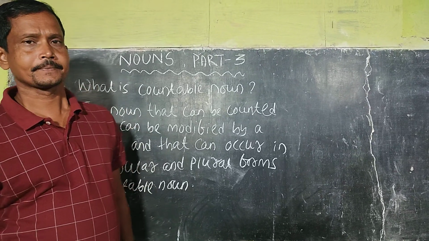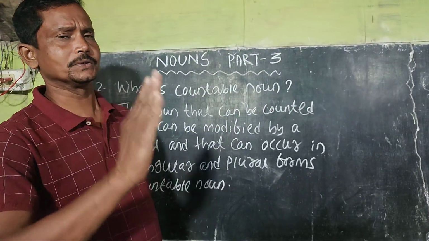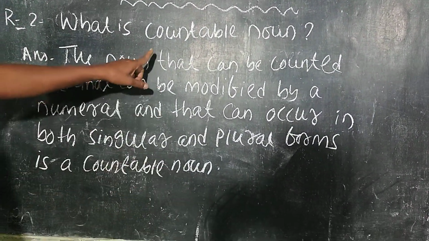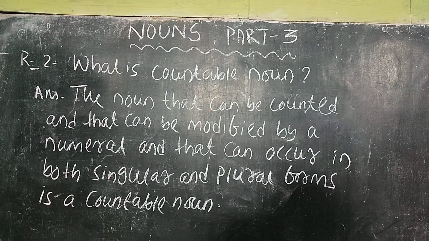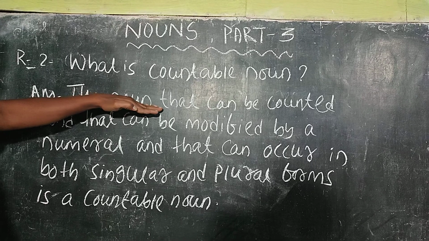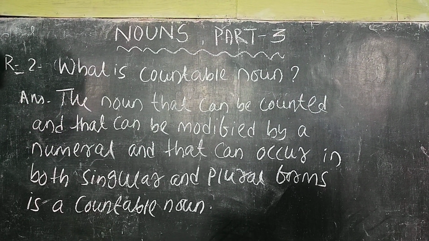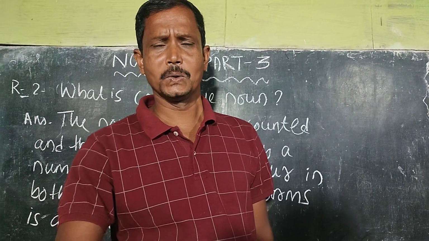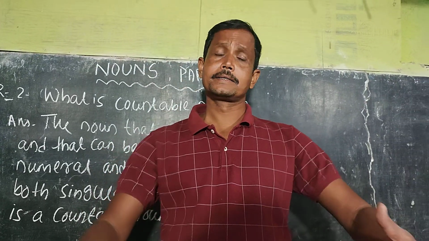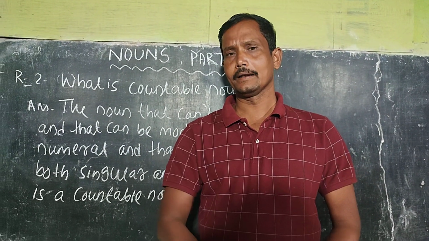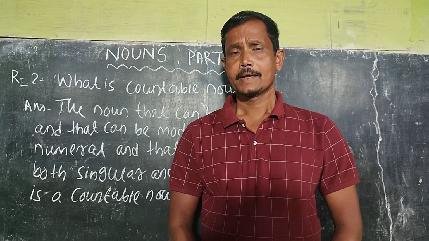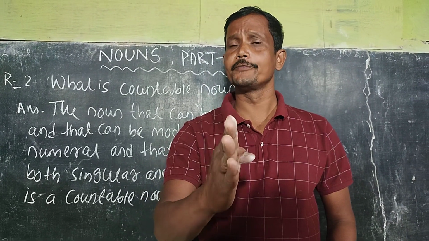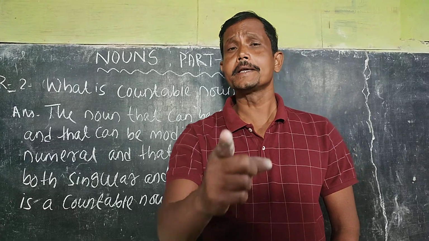Let's know about rule number 2. And rule number 2 is: what is a countable noun? Answer: the noun that can be counted and can be modified by a numeral, as well as that can occur in both singular and plural forms, is a countable noun.